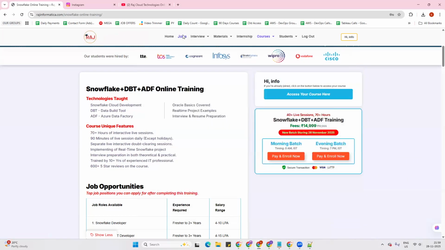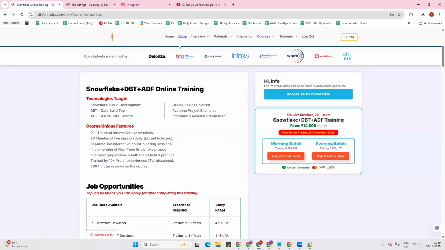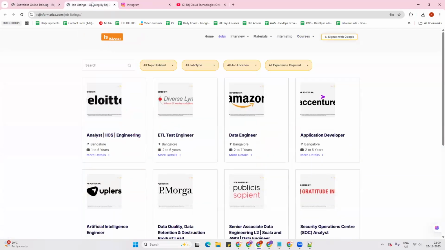And coming to these jobs, as I said, there are some job opportunities. So I'll just explain this jobs page now. We have separately designed a job listings page on our RajCloud Technologies website. Here we found a problem with all our students: the people are learning well, they're practicing well.